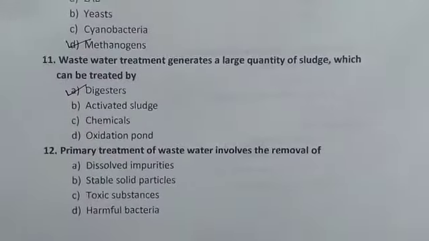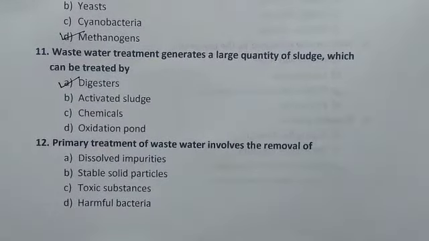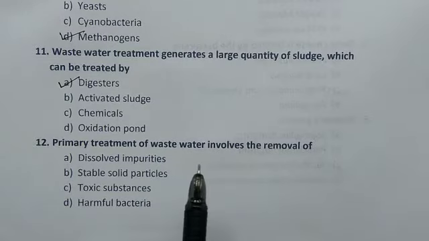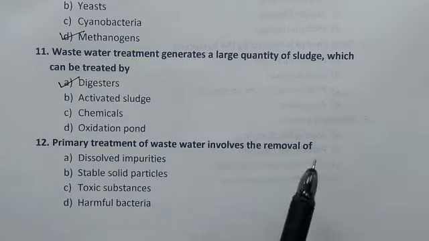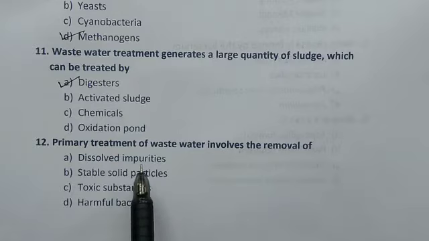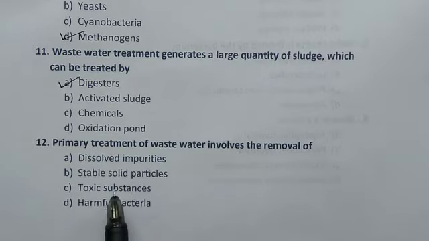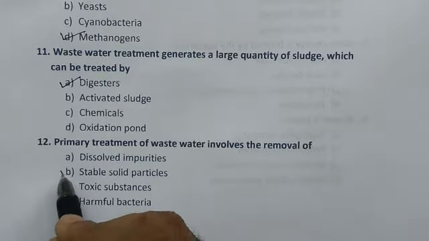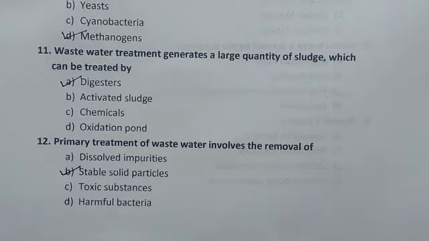Coming to question number 12. Primary treatment of wastewater involves the removal of dissolved impurities, stable solid particles, toxic substances, harmful bacteria. Yes, primary treatment is called a physical process because in this the filtration and sedimentation is carried out to remove the solid particles.